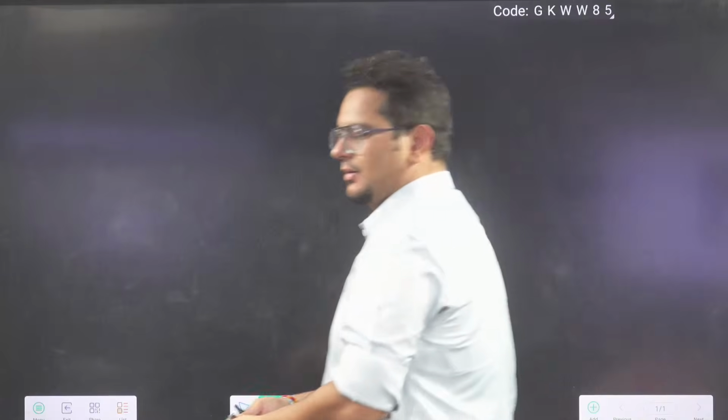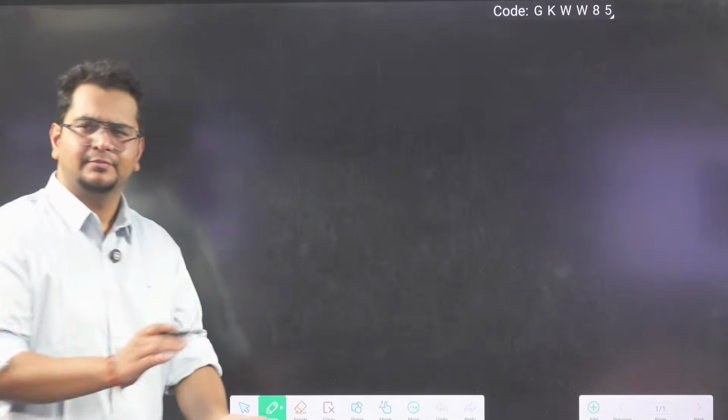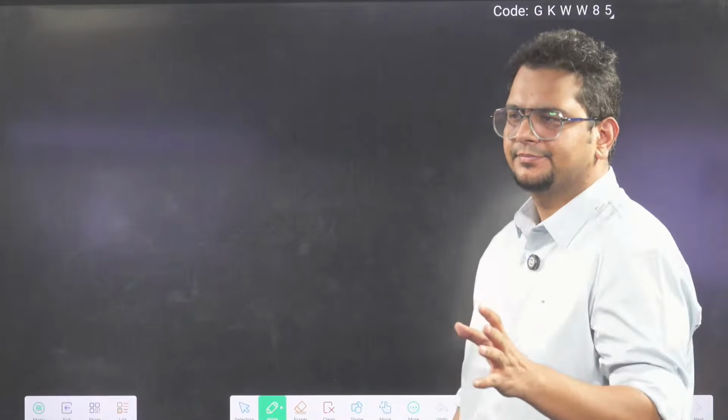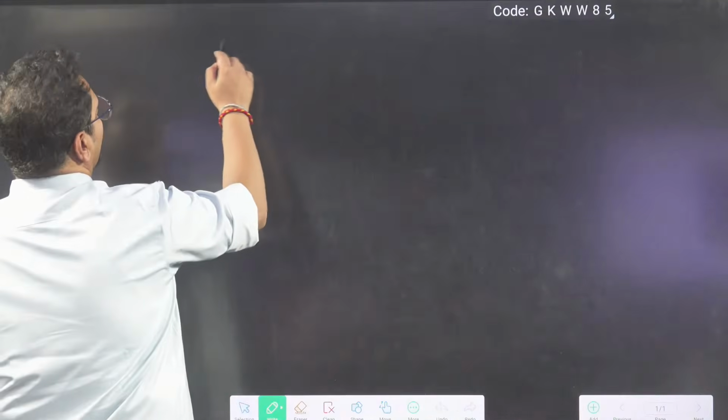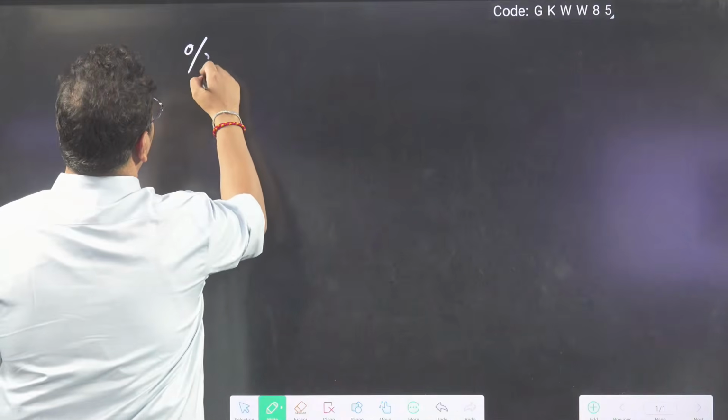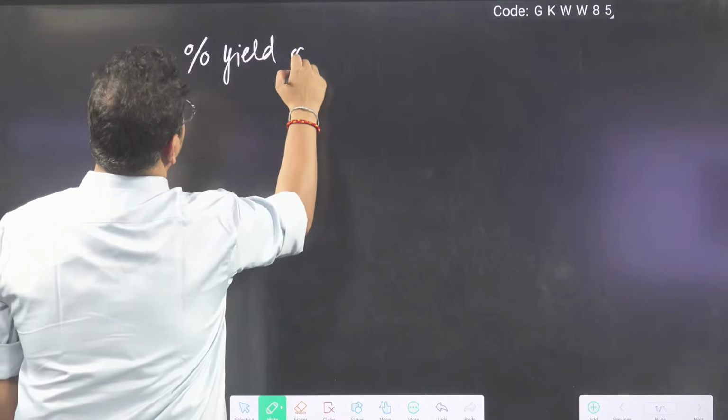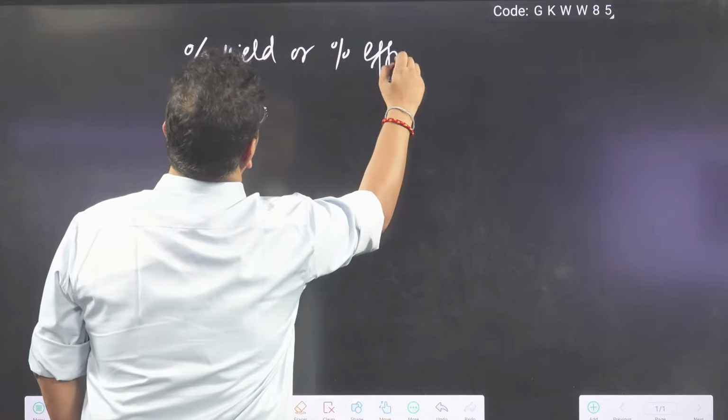So, space exam over. Up to the stoichiometry limiting reagent part you have done. Now we have to start with the percent yield. Yes? Chalo, now, percent yield or percent efficiency.